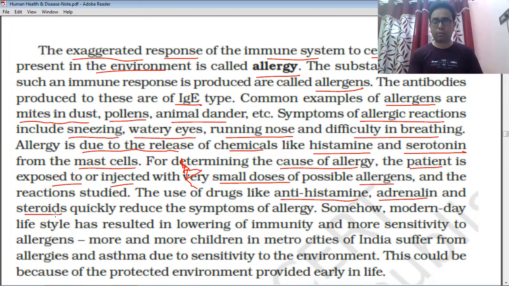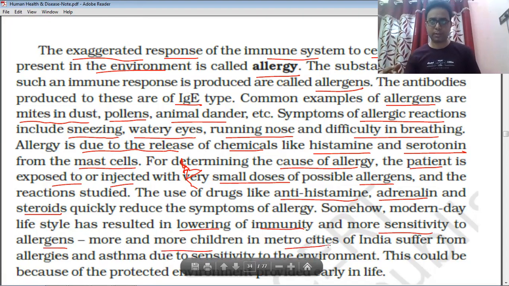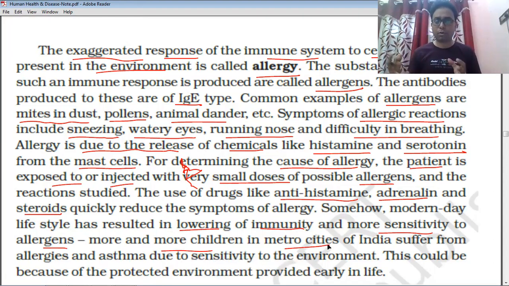But somehow the modern-day lifestyle has resulted in lowering of immunity. Our lifestyle has changed in recent years, and pollution has also increased tremendously. For that reason, lifestyle results in lowering of immunity and more sensitivity to allergens. More and more children in metro cities like Bangalore and Calcutta suffer from common allergies and asthma.